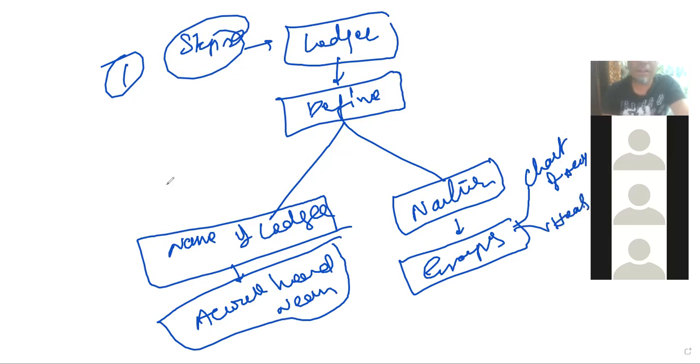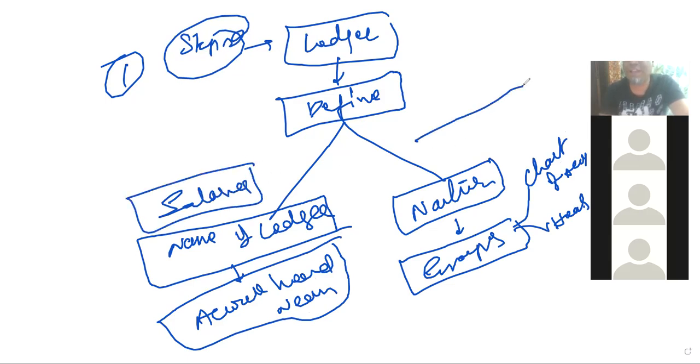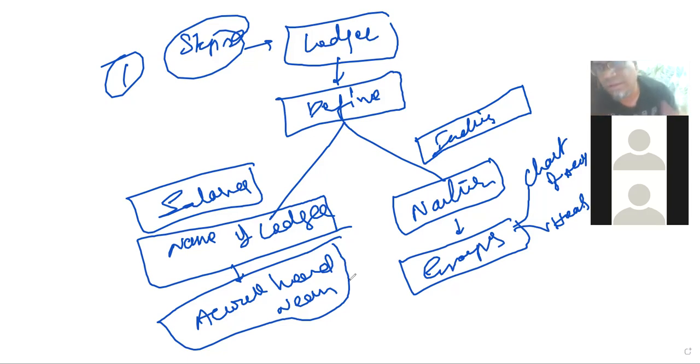So here, name of the ledger, for example, you are creating salaries. You must define the nature, means you must select a group under which this head of account will go. That is called indirect expenditure.